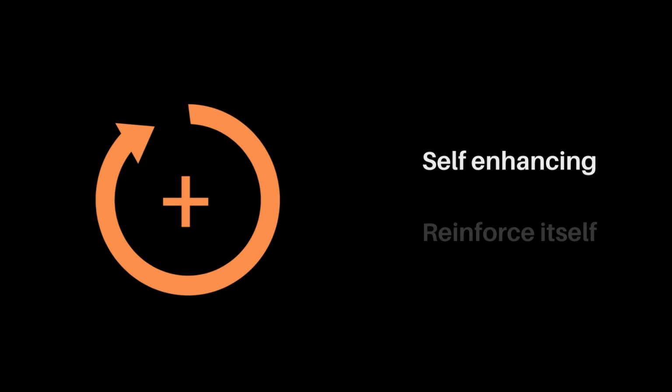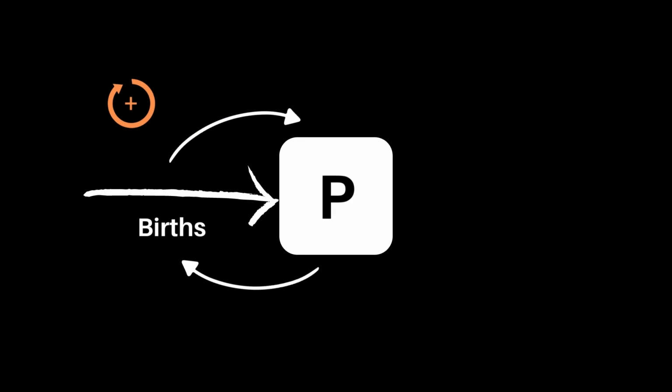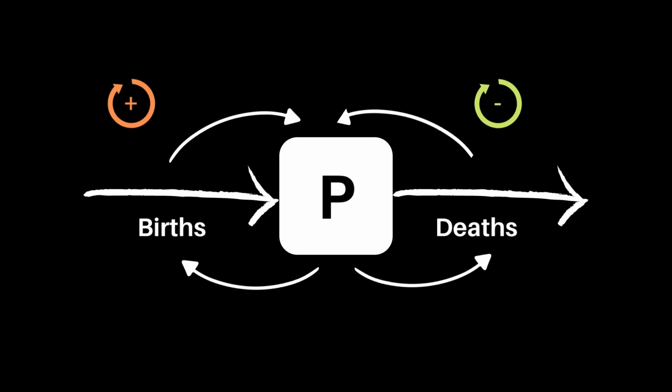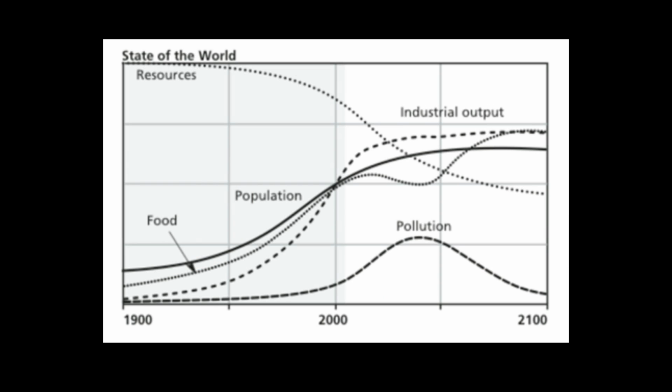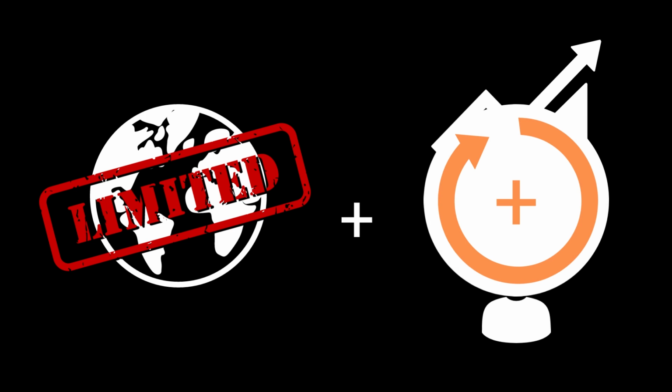To recap, a positive feedback loop is one that is self-enhancing and can reinforce itself. We have explored positive feedback in the context of the population system. By applying systems thinking, we can break down and visualize the interacting feedbacks and explore how positive feedback loops can form. The threats of feedback loops that reinforce themselves and move the system away from equilibrium have been considered in the context of limits to growth. Ultimately, the finite nature of the Earth and its resources coupled with exponential growth caused by positive feedbacks is a contemporary